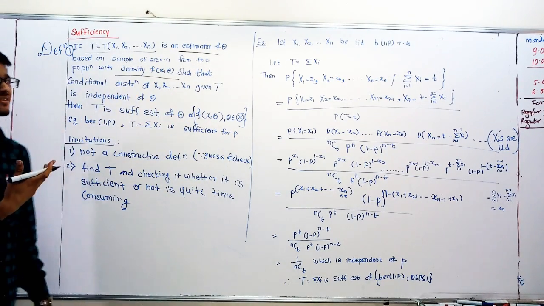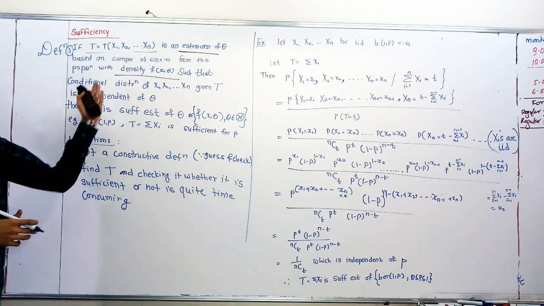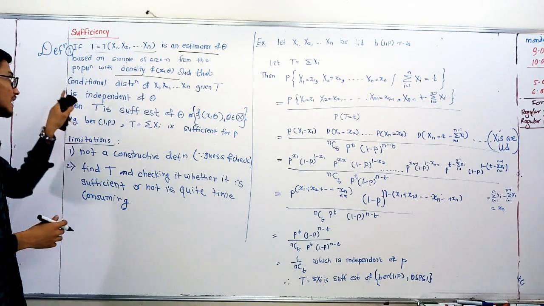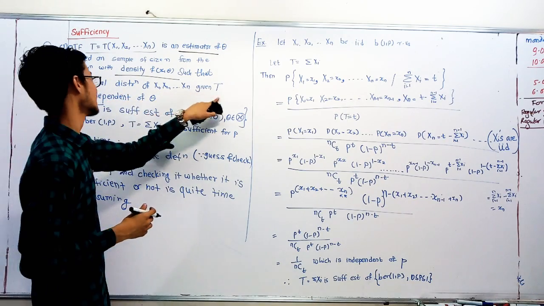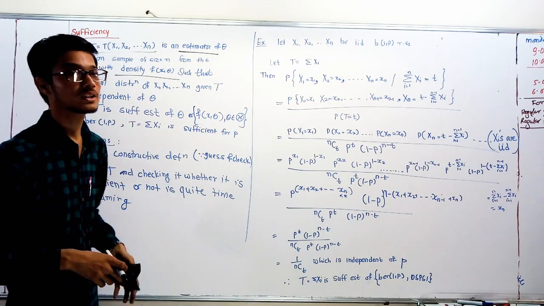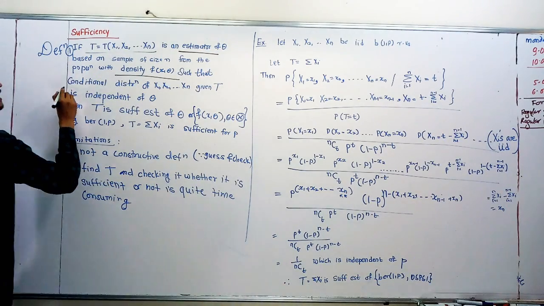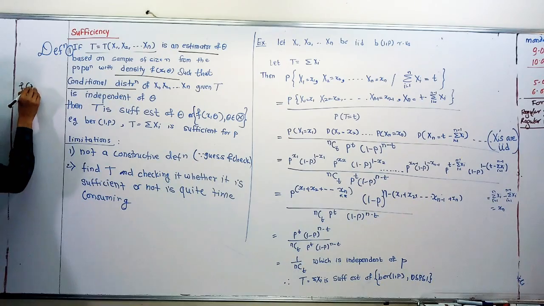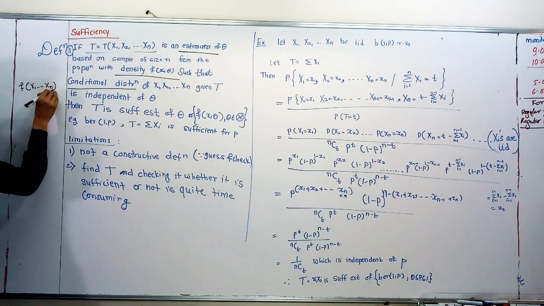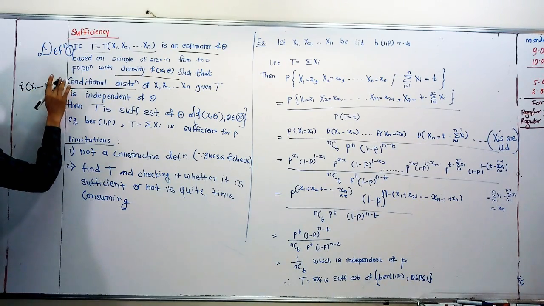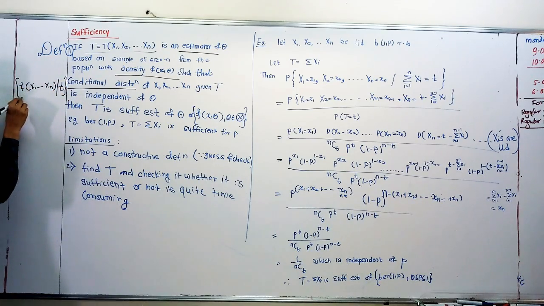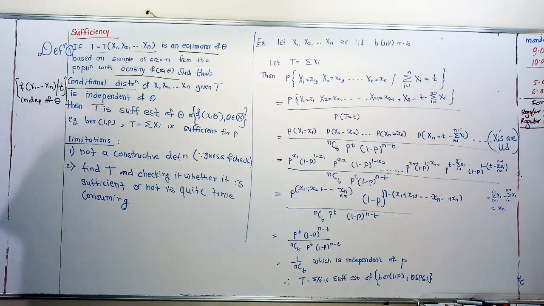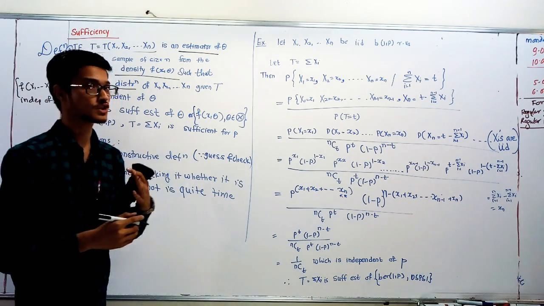that is the probability density f of x comma theta, the distribution of the random variable, such that the conditional distribution of x1, x2, xn given T is independent of theta, then we can say that the statistic will be a sufficient statistic.